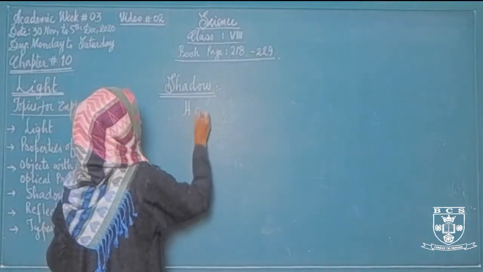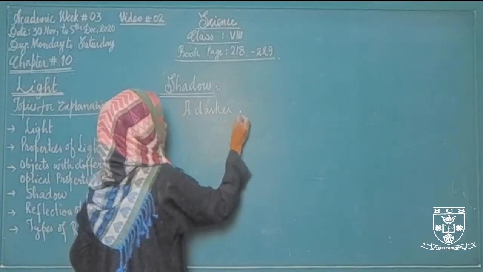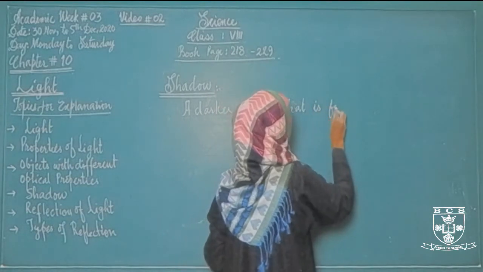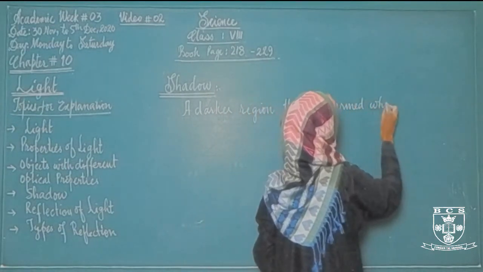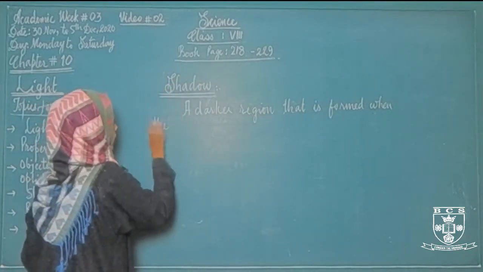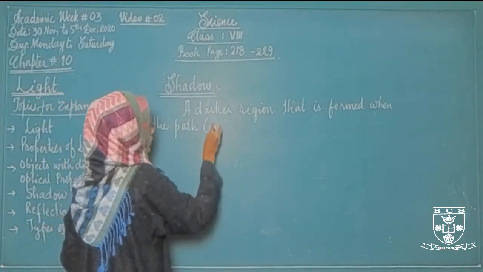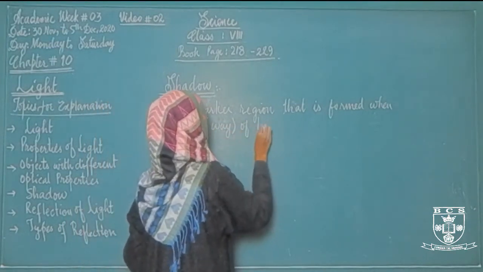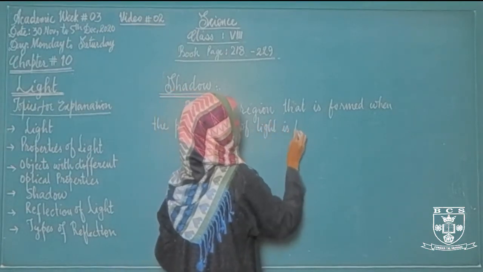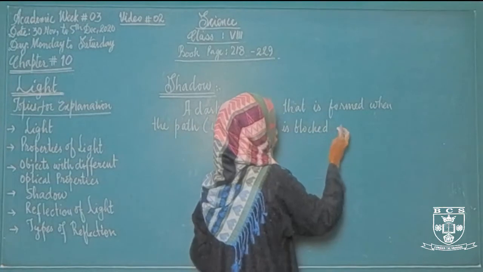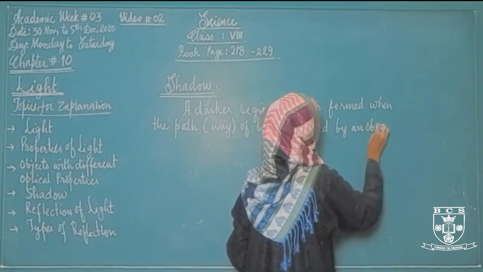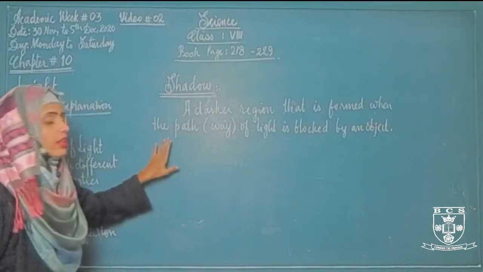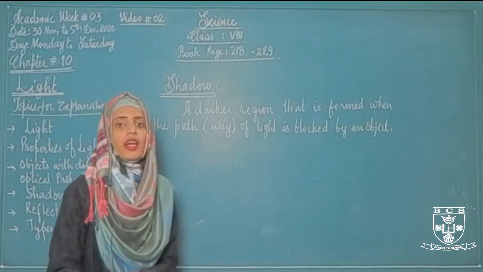A darker region that is formed when the path of light, path means way of light, is blocked by an object, then that darker region is called shadow. A darker region that is formed when the path of light is blocked by an object, that is called shadow.